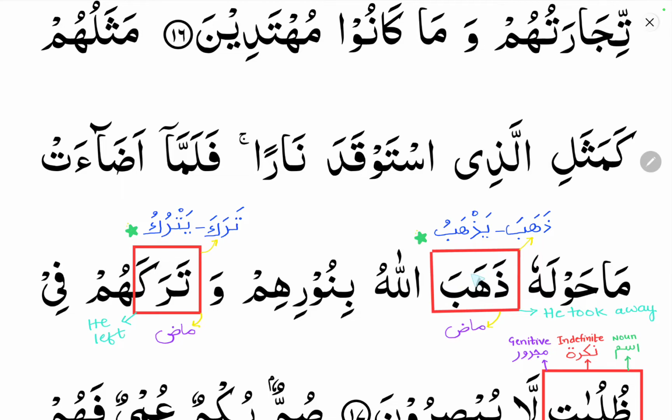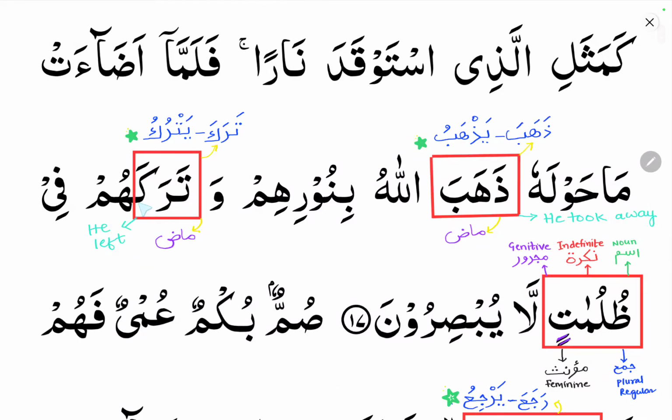Zahaba, it is fe'lul mazi. That is zahaba yazhabu. Zahaba means he took away. Who is he? He corresponds to Allah, that is lafzul jalala. Yazhabu means he takes, he is taking, or he will take. So it is fe'lul mudari. So zahaba is the fe'lul mazi verb.